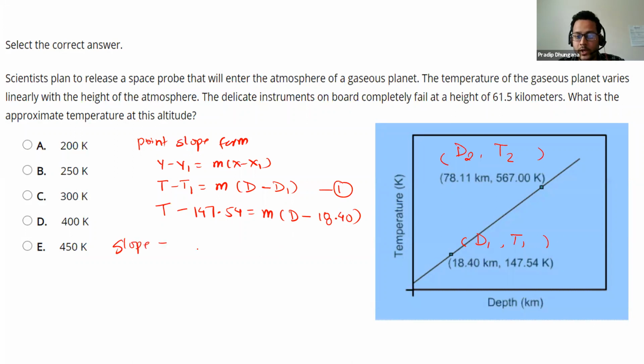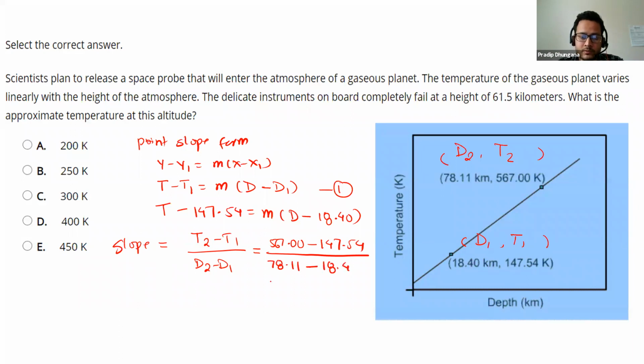So the slope is equal to y2 minus y1 over x2 minus x1. You have to replace y by temperature, so it becomes T2 minus T1 over D2 minus D1. Let's substitute those values. T2 is 567.00 minus T1, which is 147.54, and then D2 is 78.11 minus D1, your depth, which is 18.40.